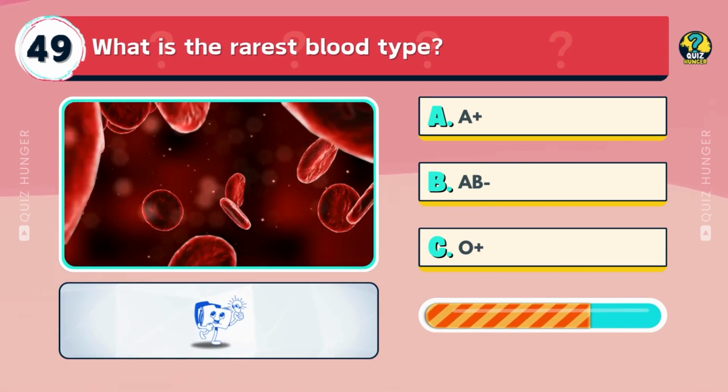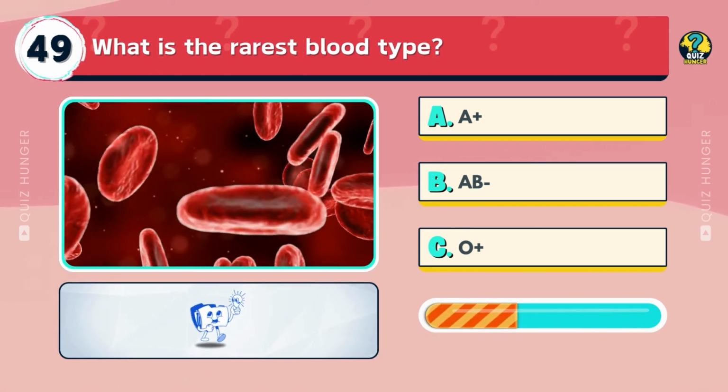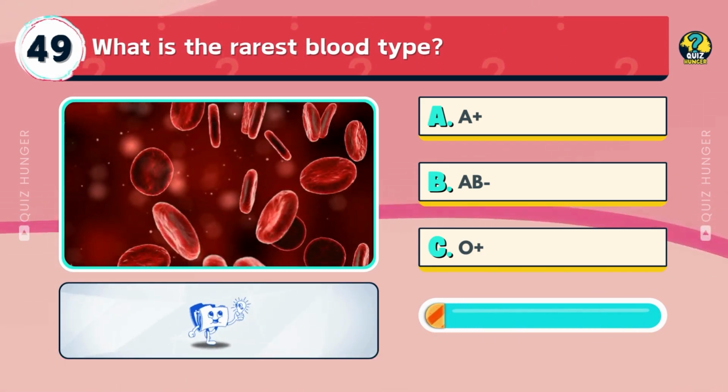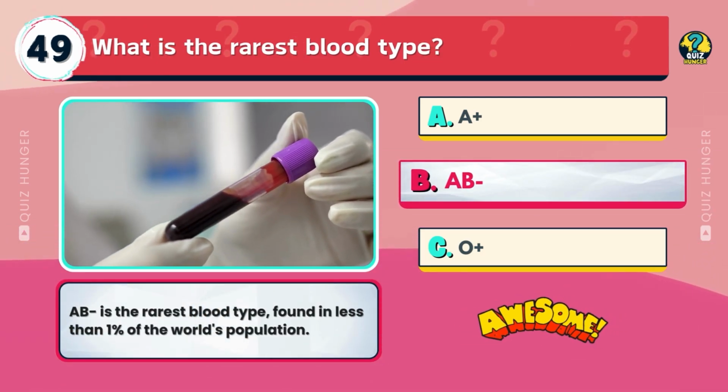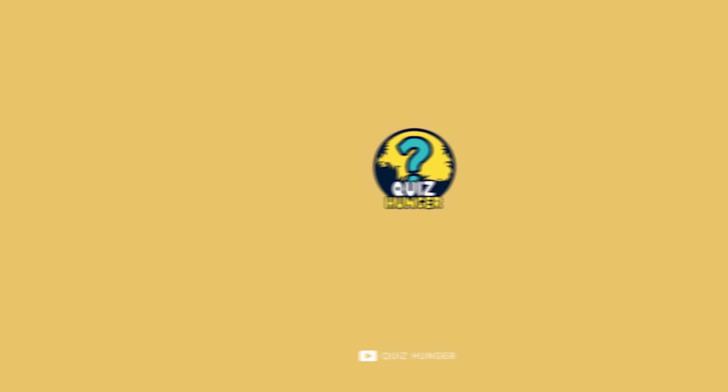What is the rarest blood type? A positive, AB negative, or O positive? AB negative is the rarest blood type, found in less than 1% of the world's population.